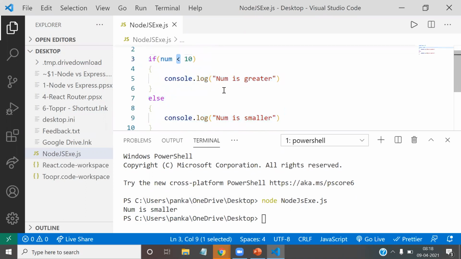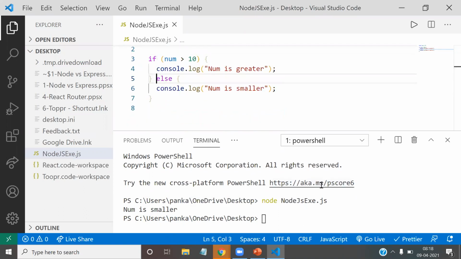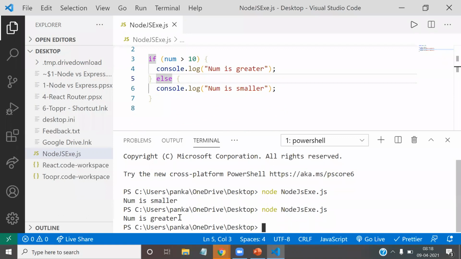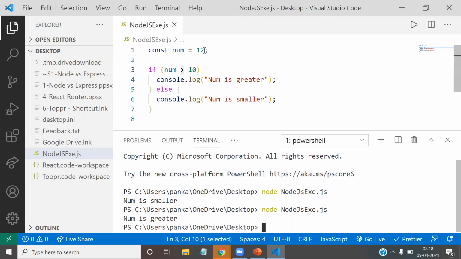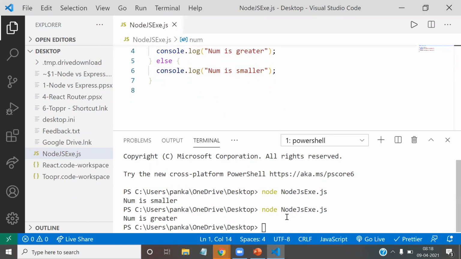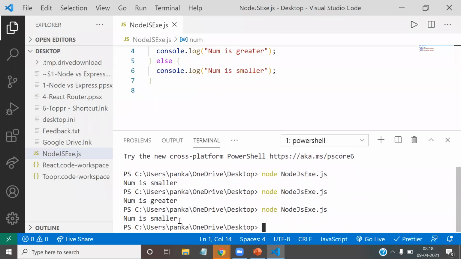Now I'm saving the code and executing it again. Number is greater. I just used a different operator now. Suppose the number is 9. I save the code and execute it again. Number is smaller.